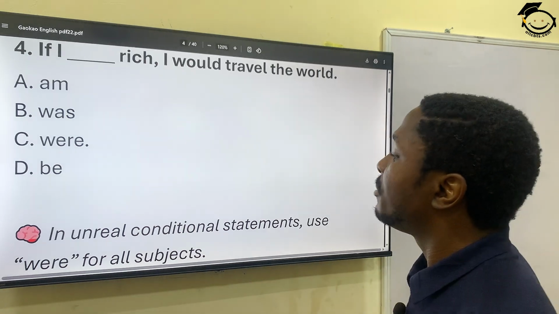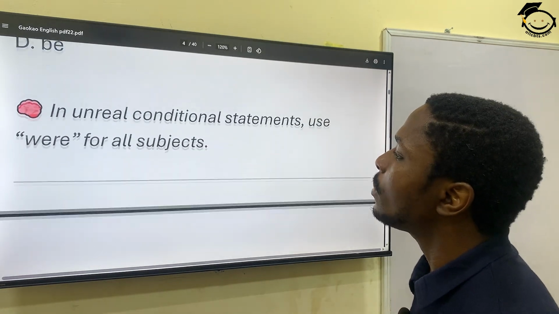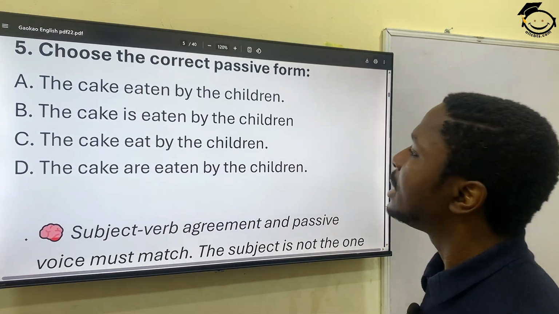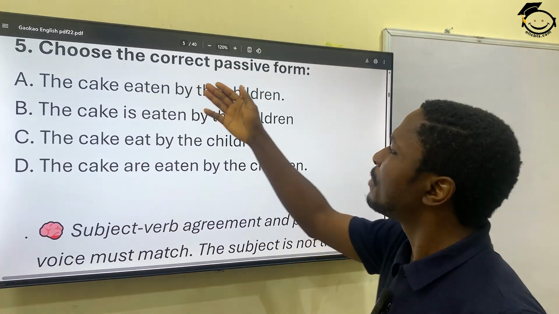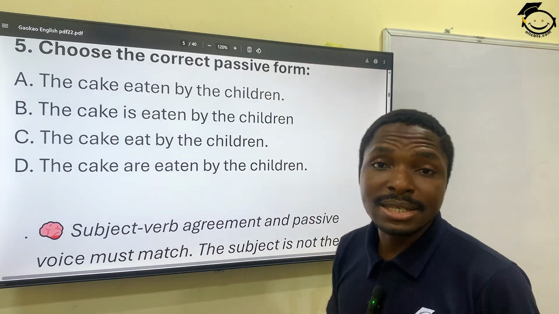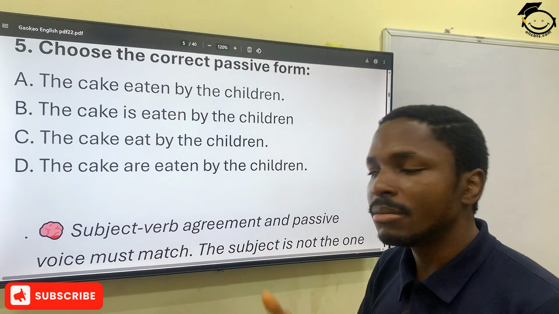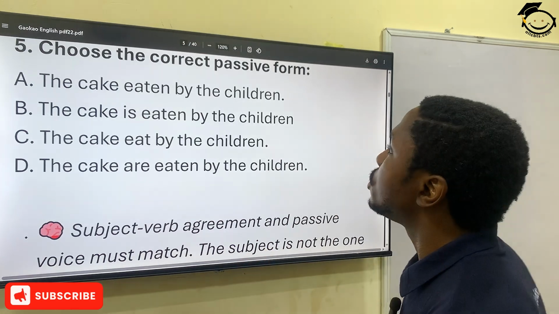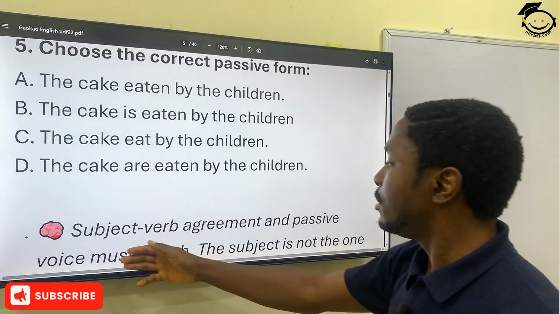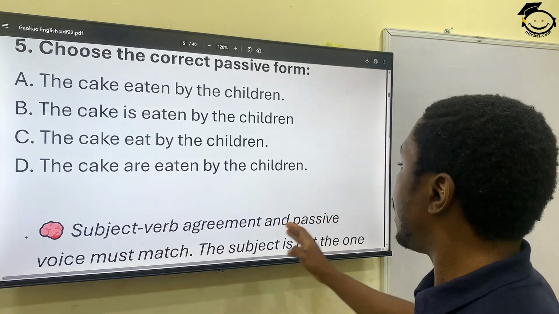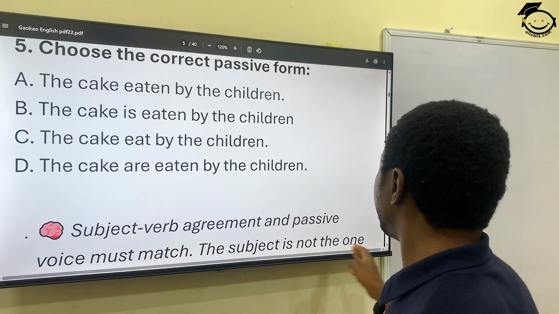So question number 5. Choose the correct passive form. Now, in order to know what the correct passive form in all of these sentences is, you need to know what a passive form is. You know, there is active and passive form, okay? So you need to know what a passive form is, and I made a little explanation here. I said subject, verb, agreement, and passive voice must match. The subject is not the one.